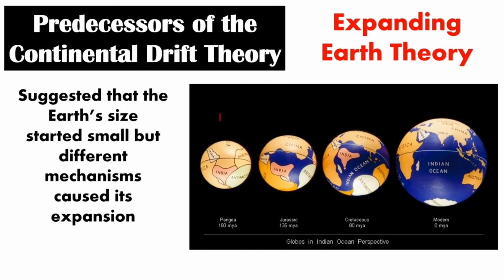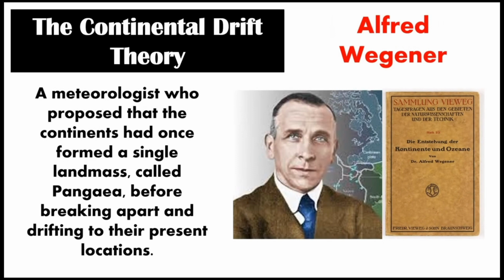From Pangaea to the Jurassic era, next the Cretaceous, and lastly the modern era. In 1912, a meteorologist named Alfred Wegener proposed that the continents had once formed a single landmass called Pangaea before breaking apart and drifting to their present locations.